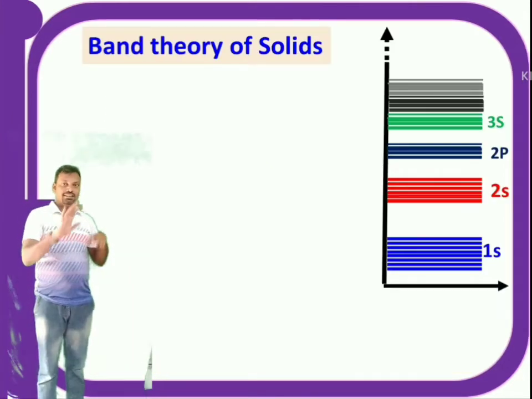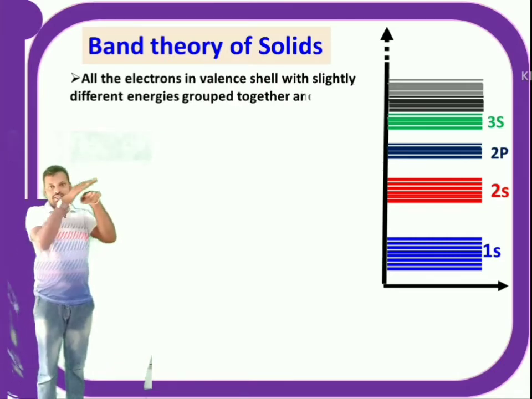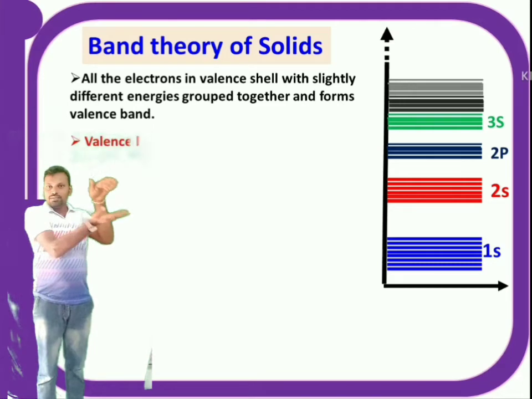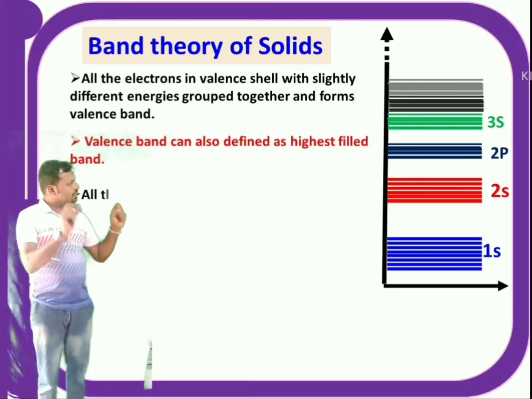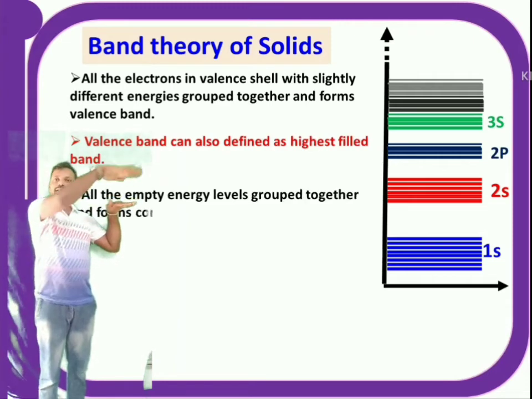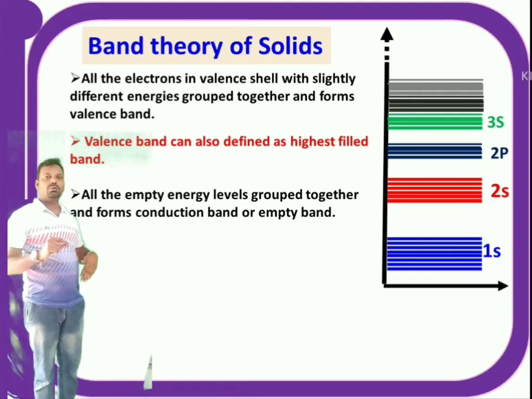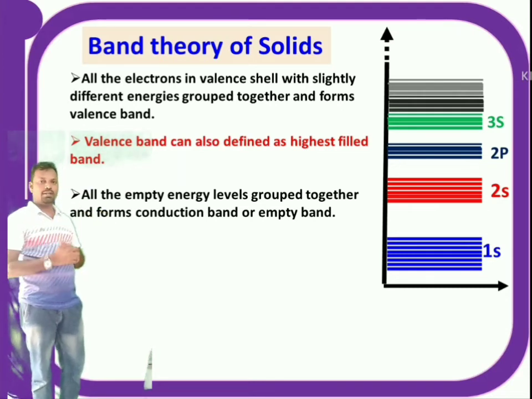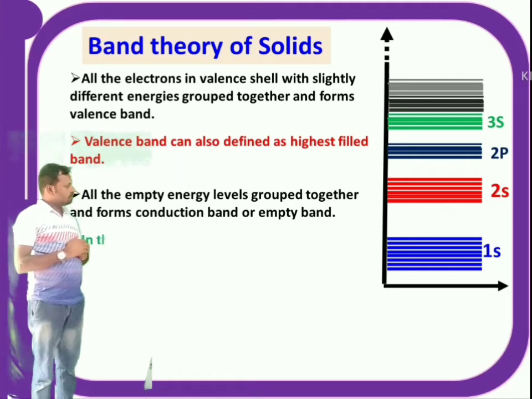That means they are empty shells. Similarly, all the empty shells are put together and they form empty bands. That means 3p, 3d. After 3s there are many other energy states which don't have any electrons. They also group together and form empty bands because there are no electrons. In this way, bands are formed in solids.